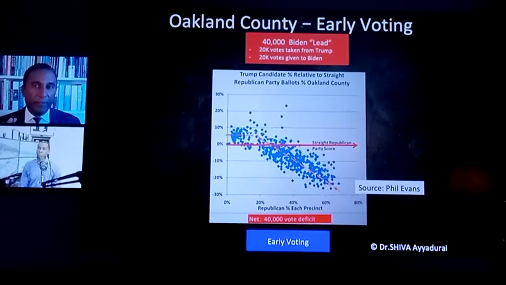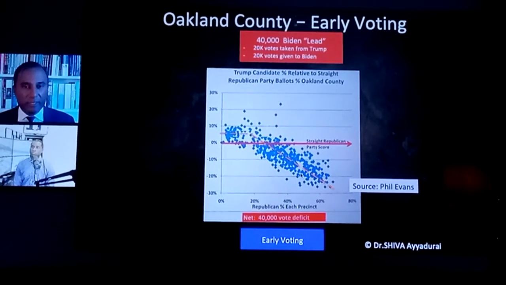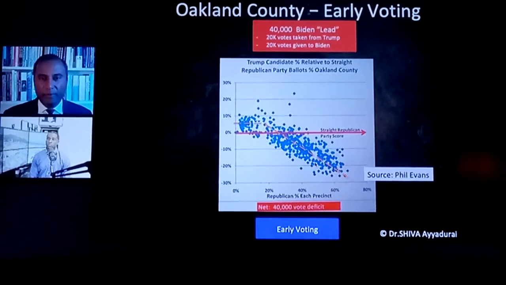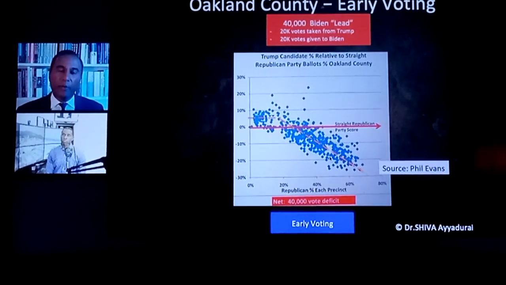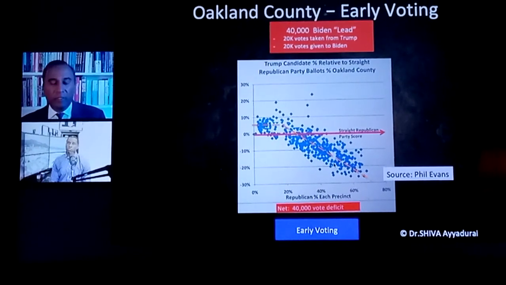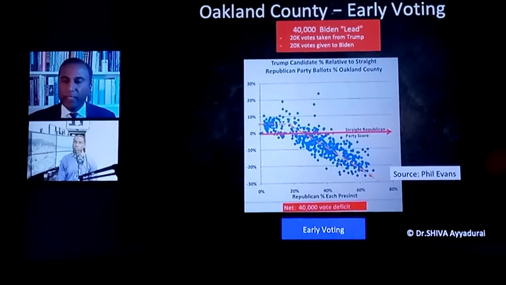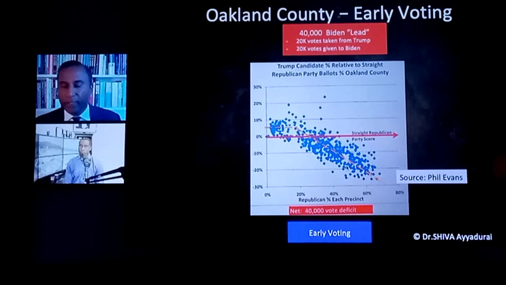And remember, we've talked about it. The election systems, going back to Dominion, right, Benny? They have the feature of being able to manipulate vote counts from one person to another. It's called the weighted race feature. So you see it here. Now, is it only in Oakland County in early voting?